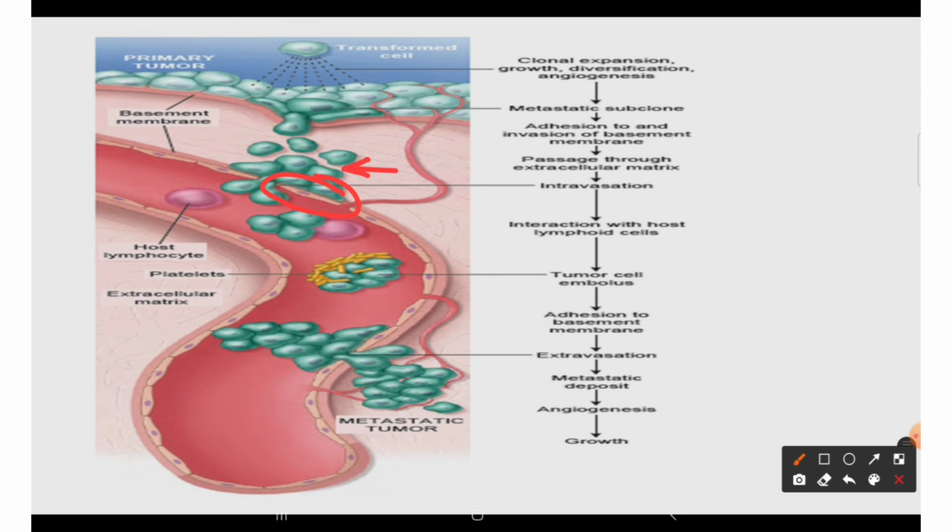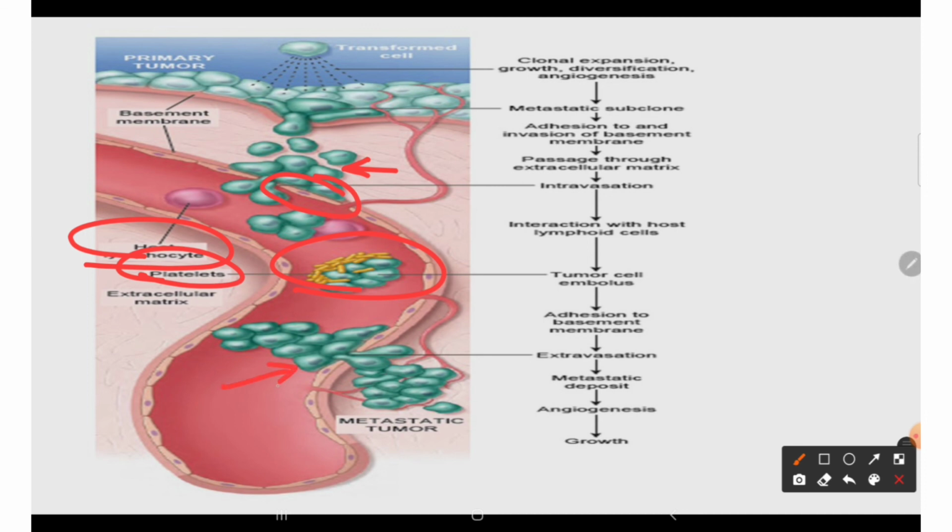So for survival, they will group together, they will attach to our lymphocytes, and they will attach to our platelets so that they form cohesive groups. This is the cohesive group. So the tumor cell embolus will form, and now they will move in the circulation, and at a favorable site distant to the primary tumor, they will arrest. So tumor cell arrest will occur.